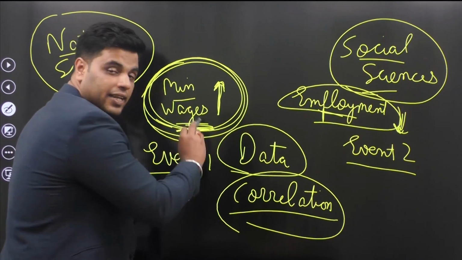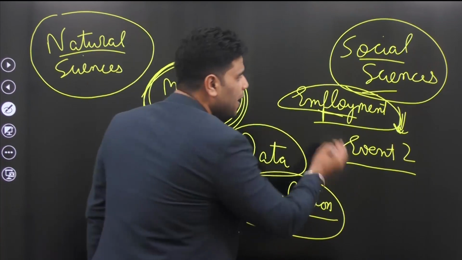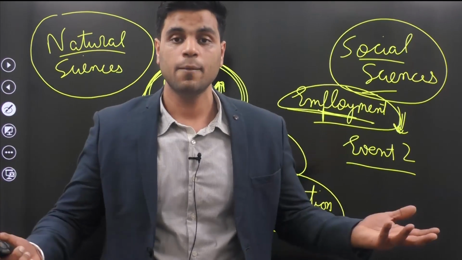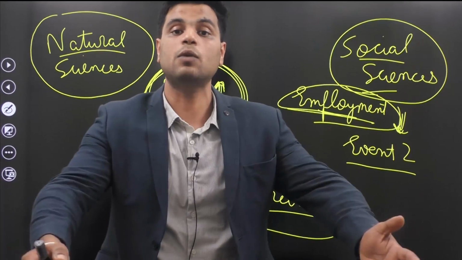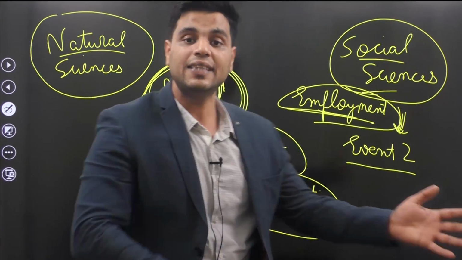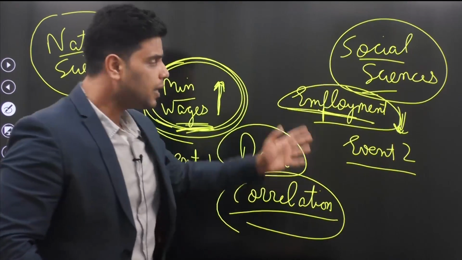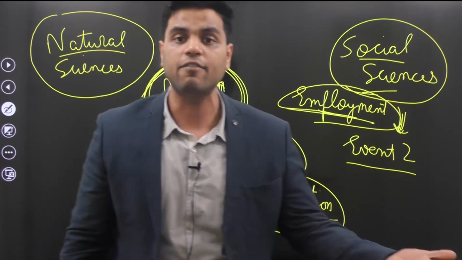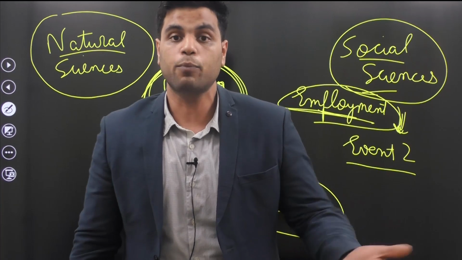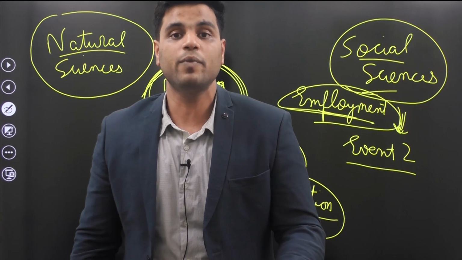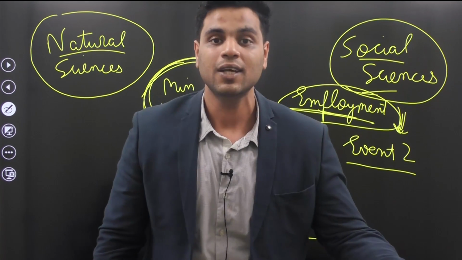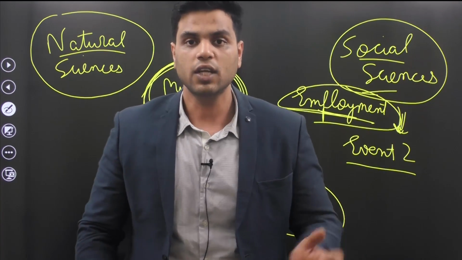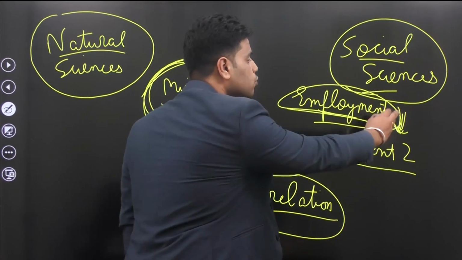Increase in minimum wages is not the cause behind falling employment levels. Employment level can fall because of a variety of reasons. There might be many other reasons that were happening in Haryana in those 5 years that decreased employment. Maybe employment levels fell not because of increase in minimum wages, but because of change in behavior of employers. Maybe because of improvement in technology. Maybe because of improvement in access to automation, that many factory owners are automating their machines and they're firing workers. There are so many reasons for employment levels to fall.